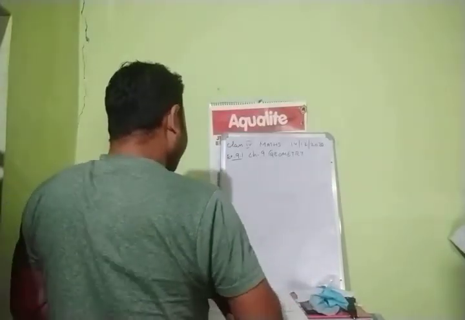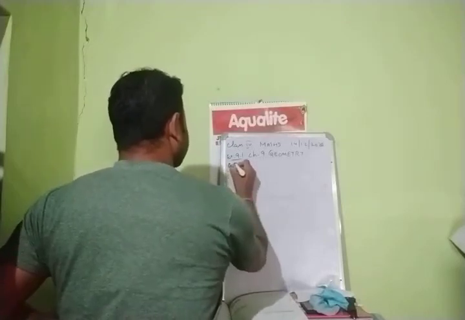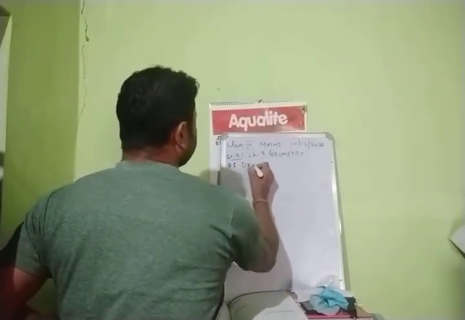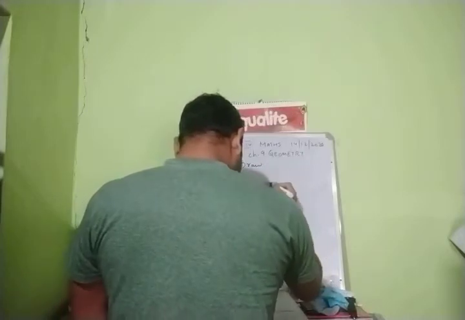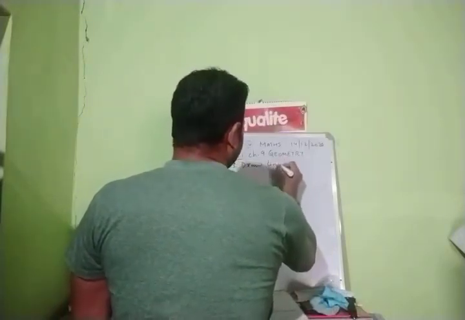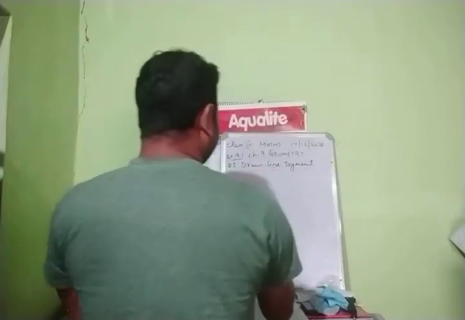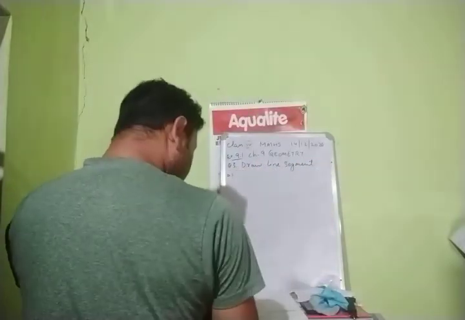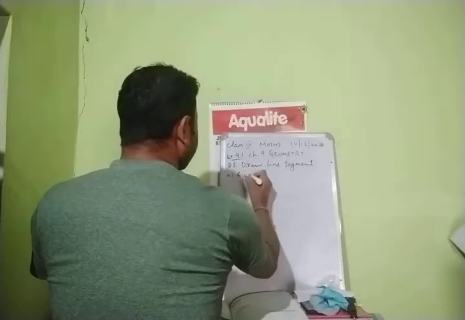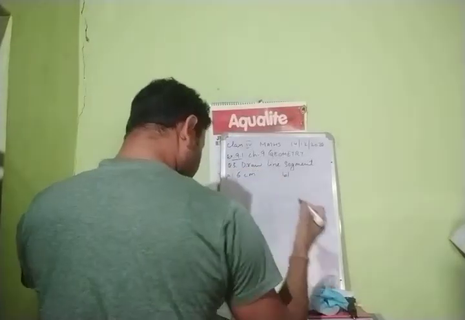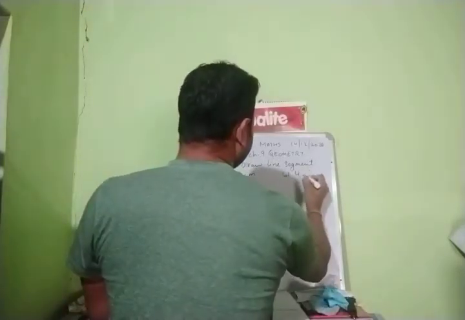Question number 3. Draw the line segment. Question number A, 6 centimeter. Question number B, 4 centimeter.